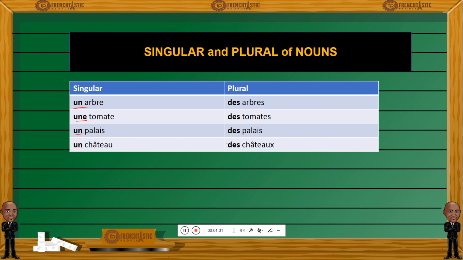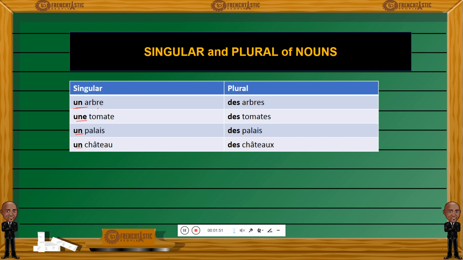Un château, des châteaux. So we have here a tree, trees. A tomato, tomatoes. A palace, palaces. A castle, castles. Un arbre, des arbres. So we're moving from the singular to the plural.